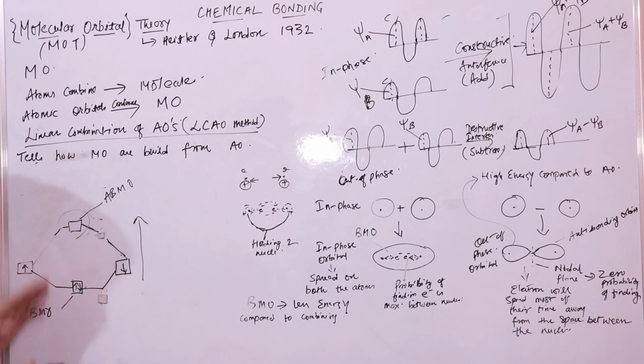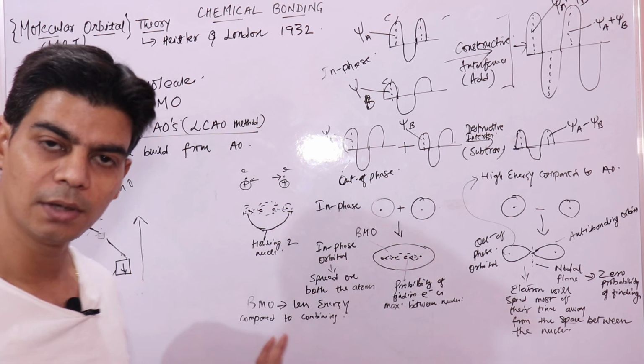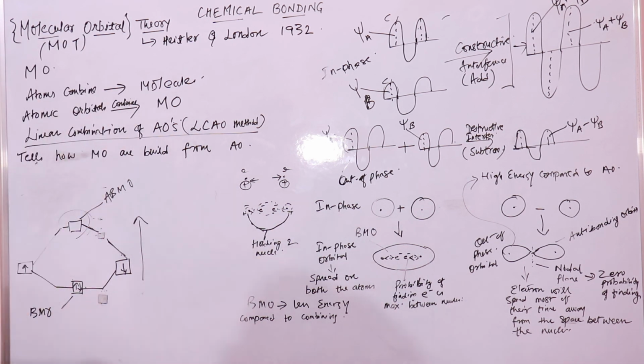So electrons will go here later, once the bonding molecular orbital is filled up. So this is your energy level diagram of molecular orbitals. In the next video lecture we will see more features of molecular orbital theory. In this video lecture, just remember